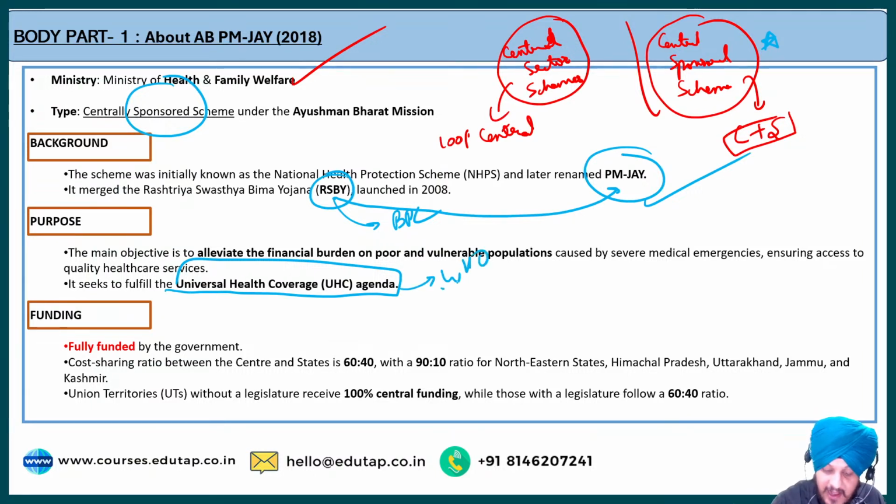Universal health coverage ensures that everyone has access to health services without facing any financial hardship. Fine. This is the broad purpose of the whole scheme.